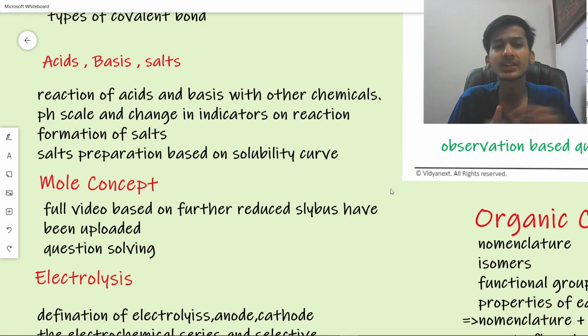The questions are based on the pH scale and the change in indicators in the reaction, formation of salt, and salt preparation based on the solubility curve. What do I mean by salt preparation based on the solubility curve? First, you learn the solubility curve, and on the basis of the solubility curve, you have to do the salt preparation.